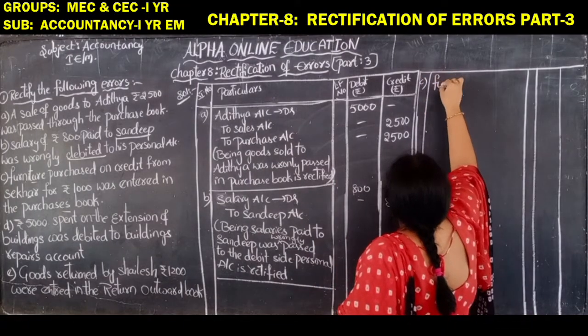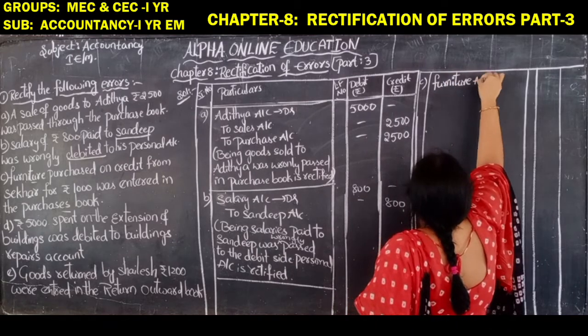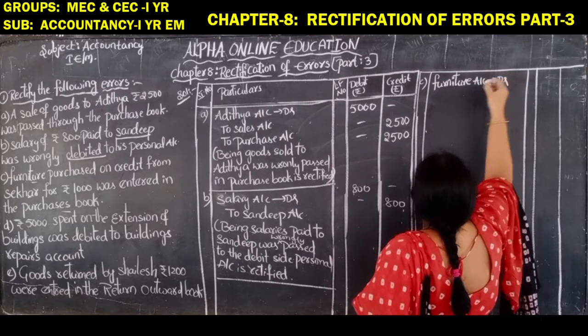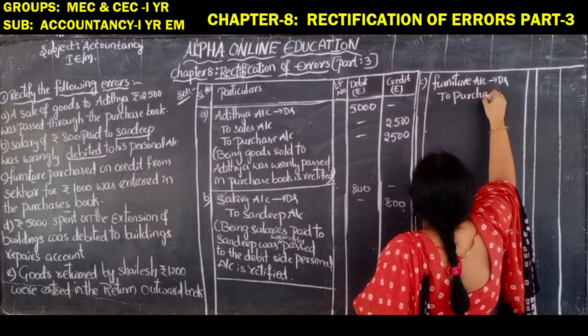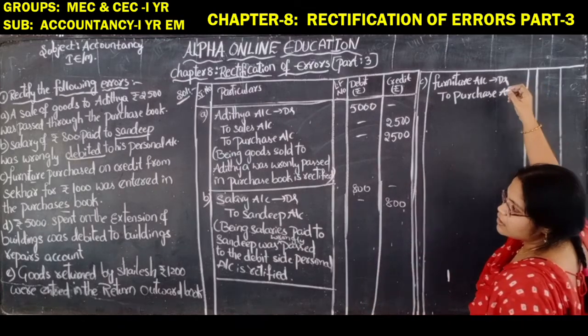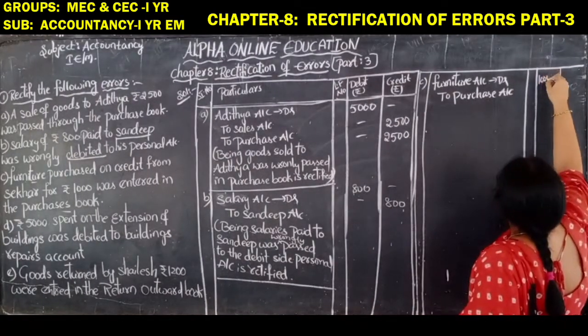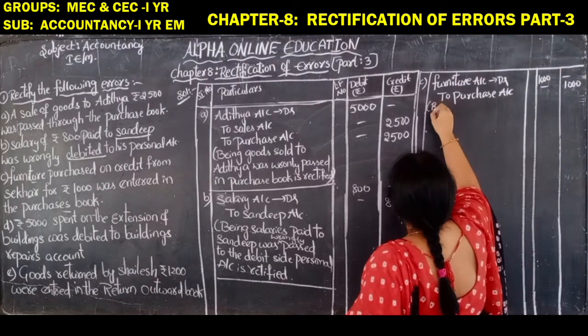See, furniture account debtor to purchase account. To purchase account. What will be the amount here? 1000 rupees. This is 1000 rupees and this is 1000 rupees. So write the narration again.